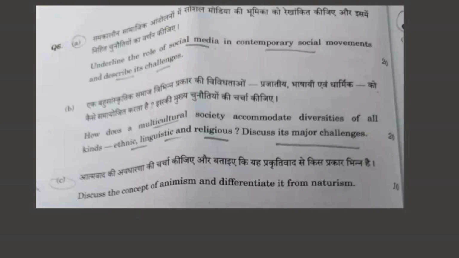The next question is, how does a multicultural society accommodate diversities of all kinds, that is ethnic, linguistic, and religious? This is a hard question and a good question. So how does a multicultural society accommodate diversity? There are legal and constitutional measures.